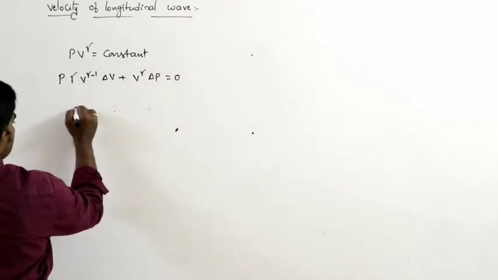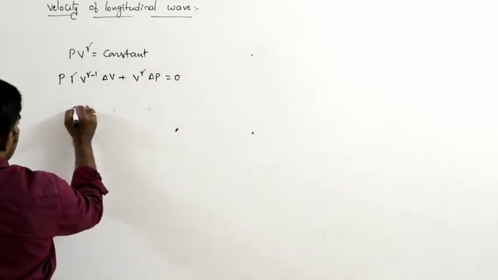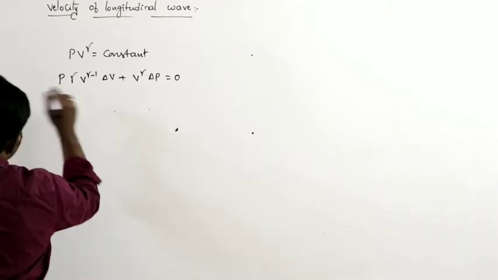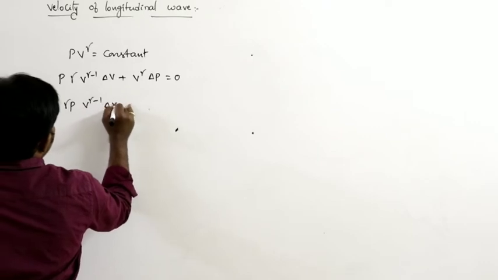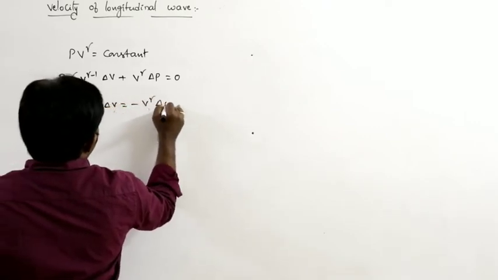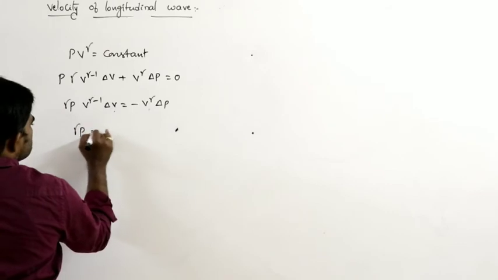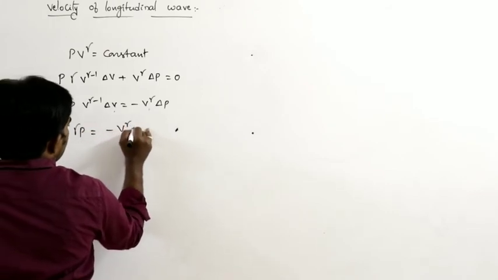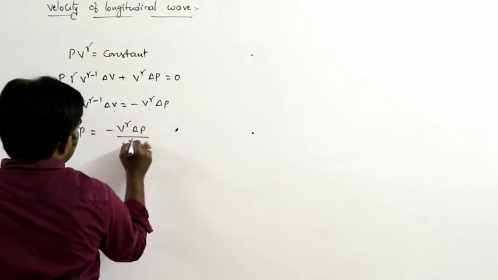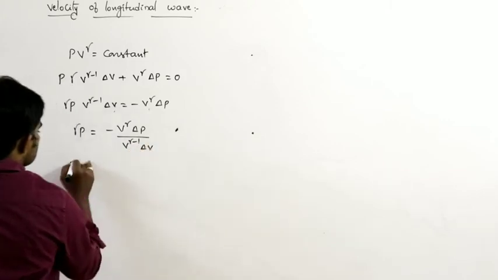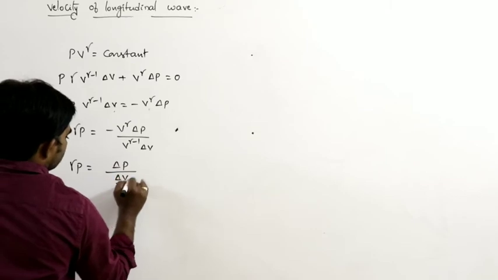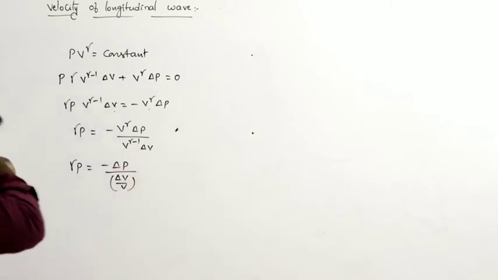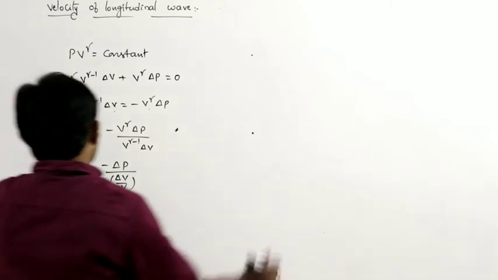From this, gamma P V power gamma minus 1 delta V is equal to minus V power gamma delta P. So gamma P is equal to minus delta P by delta V by V. So this is the adiabatic bulk modulus.